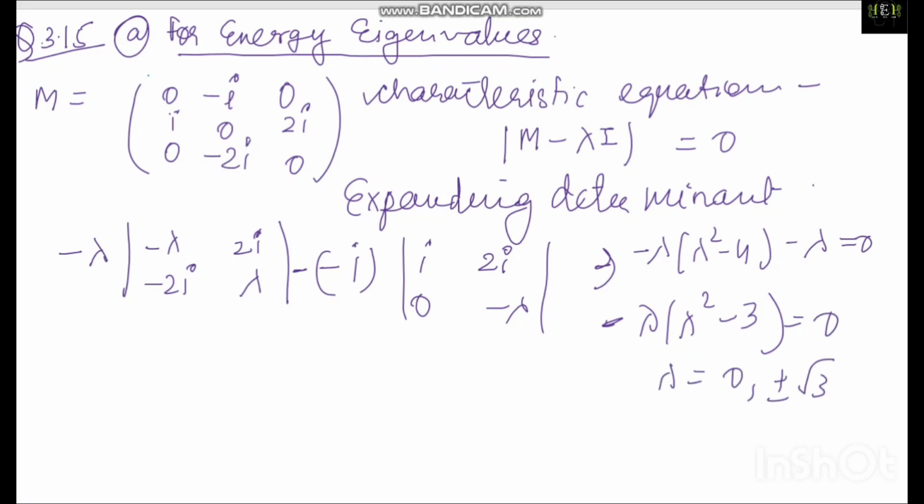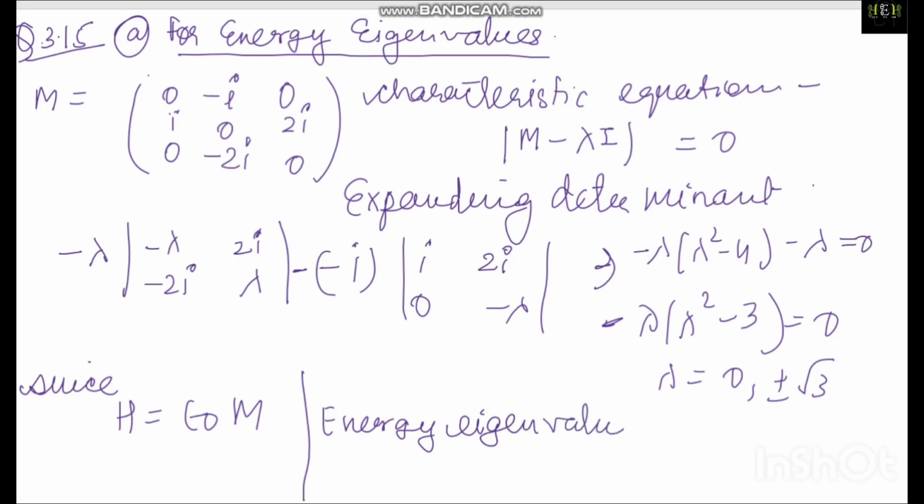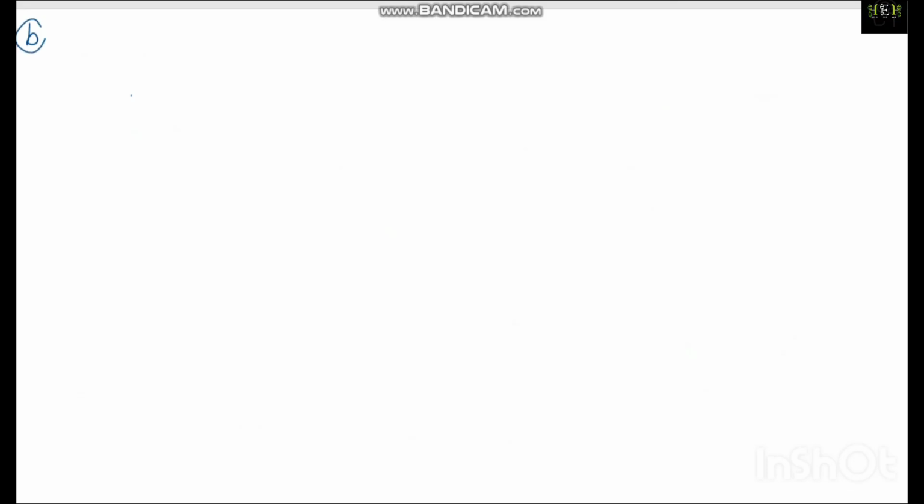Since my H is equal to epsilon naught M, the energy eigenvalues will be E equal to 0 and the others plus minus root 3 epsilon naught. Okay. The second part: if I measure the energy in terms of root 3 epsilon naught, so if the measured energy is equal to root 3 epsilon naught.